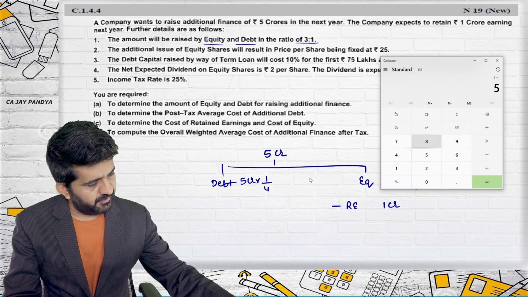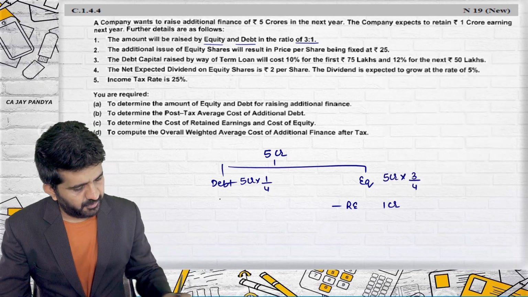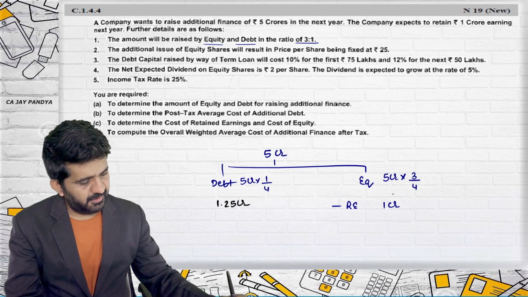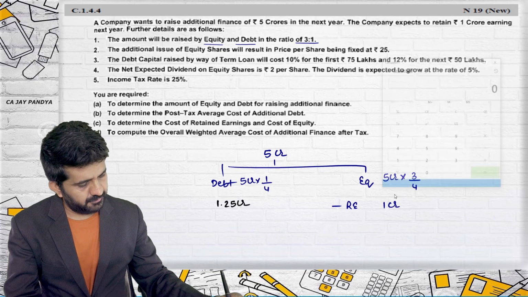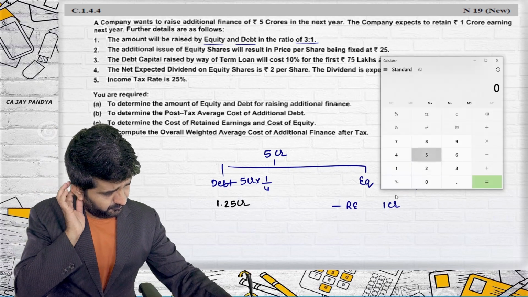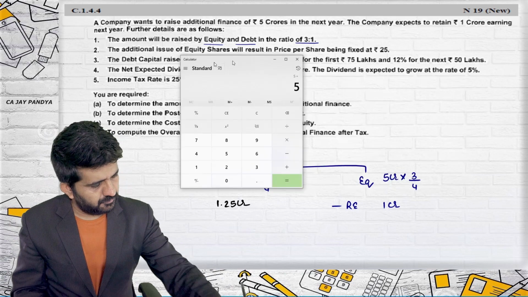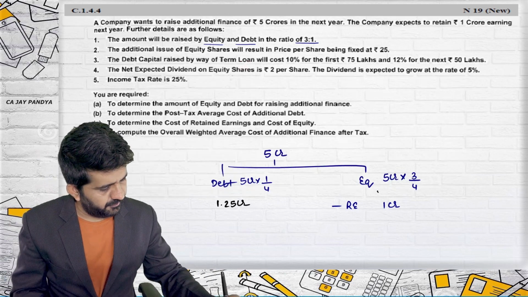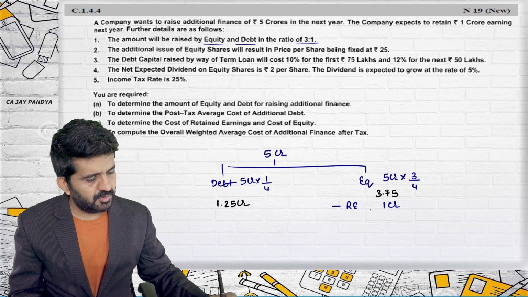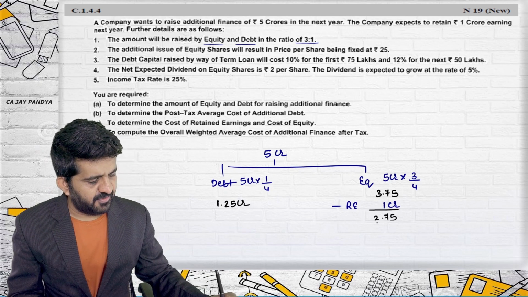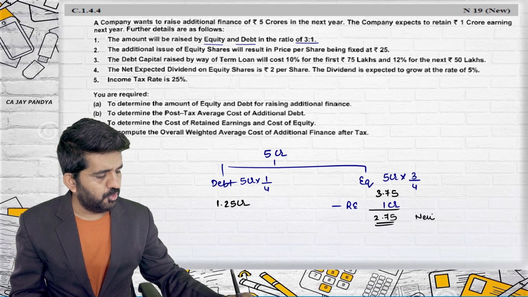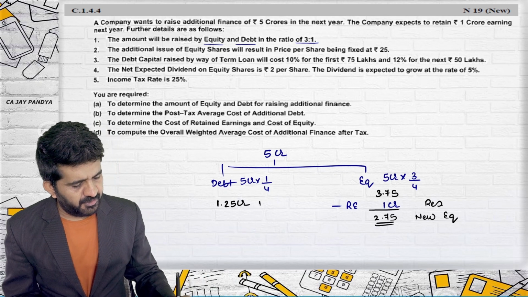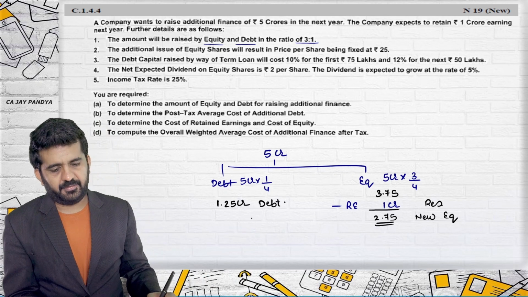So 5 divided by 4 will be 1.25 crore in debt, and in equity it will be 3.75, out of which 2.75 will be raised through new equity, 1 crore will be from reserves, and 1.25 crore will be from debt.